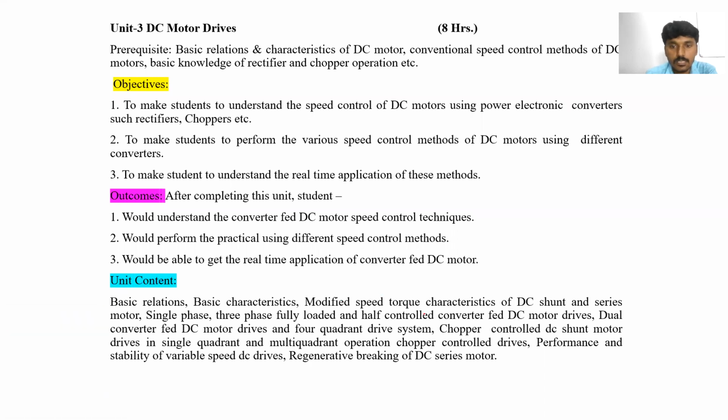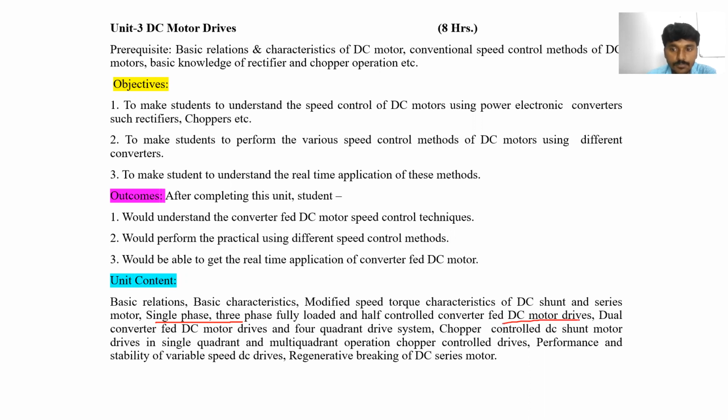Is it right? Speed control of DC motors using rectifiers, that is single phase half wave, single phase semi, and single phase fully controlled. The same with three phase half wave, three phase semi, and three phase fully controlled rectifier with DC motors. Clear?